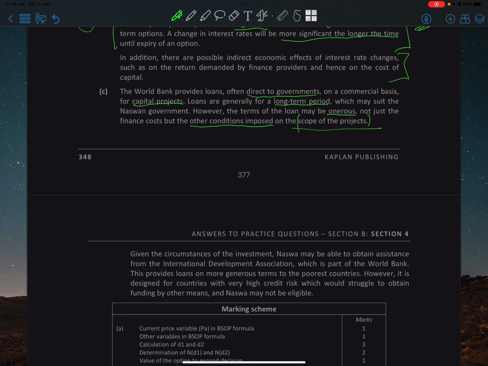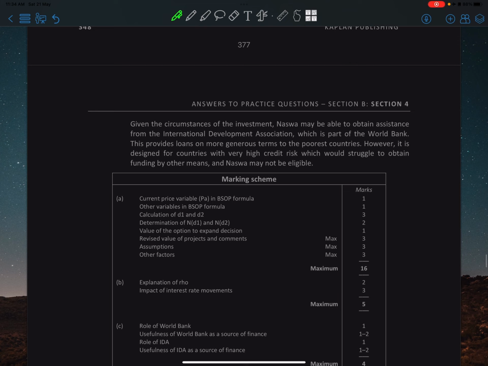Given the circumstances of the investment, NOSWA may be able to obtain assistance from the International Development Association, which is part of the World Bank. This provides loans on more generous terms to the poorest countries. However, it is designed for countries with high credit risks, which would struggle to obtain funding by other means. NOSWA may not be eligible.